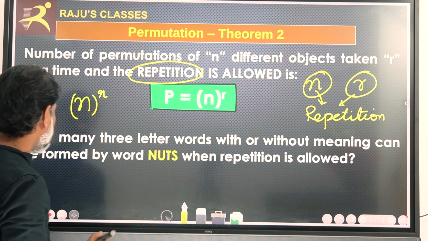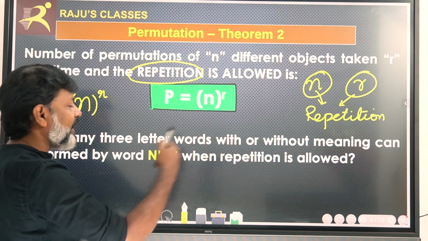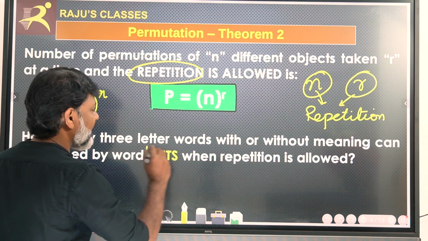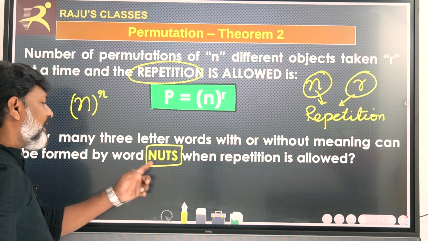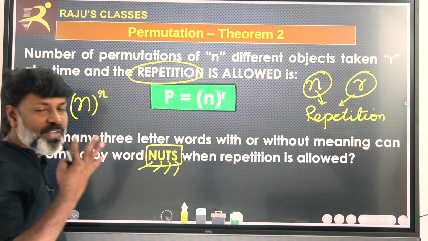For instance, let us consider how many 3-letter words can be formed, with or without meaning, from the word NUTS. This is the given word, NUTS. Here N is different, U is different, T is different, S is different. There are 4 different letters.